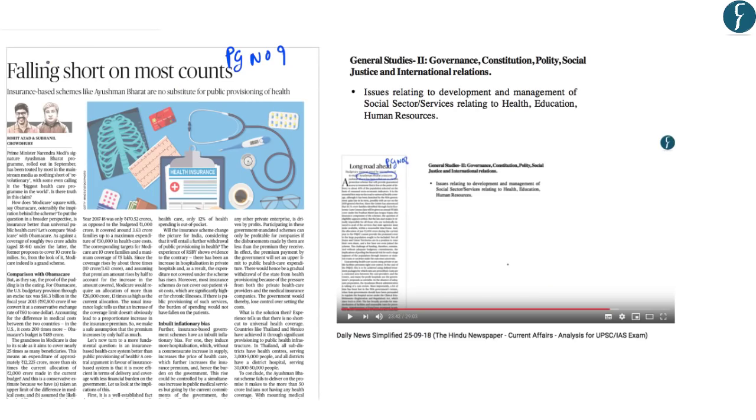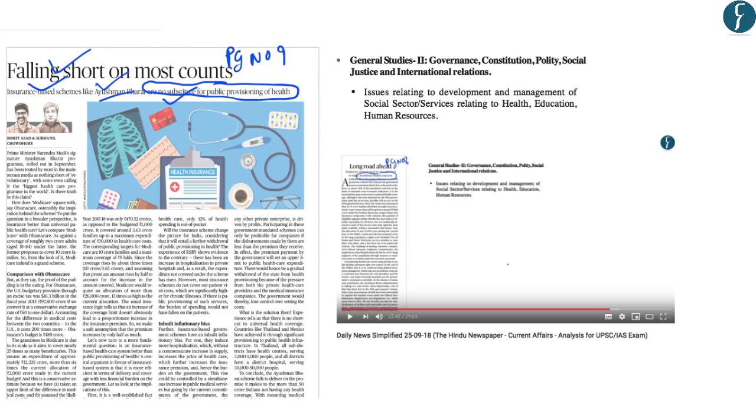This article on page number 9 argues that insurance-based schemes like Ayushman Bharat are no substitute for public provisioning of health. So in this article, the authors analyze the shortcomings and the challenges in the implementation of Ayushman Bharat, and at the same time they argue why government expenditure on health is important. So let us try to understand the key points that have been highlighted by the author in this article.